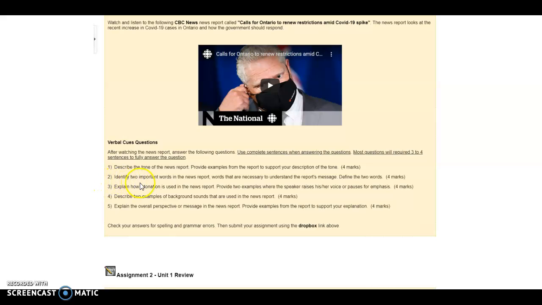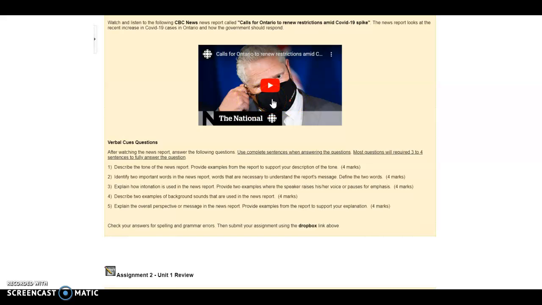Number 2, identify 2 important words in the news report, words that are necessary to understand the report's message. Define the 2 words. Maybe they might be words that are unfamiliar to you, but 2 words that you can tell are important to understanding what they're saying. This video is about COVID-19 and possible new restrictions that are going to be placed on Ontario, so the words you choose should relate to that topic.